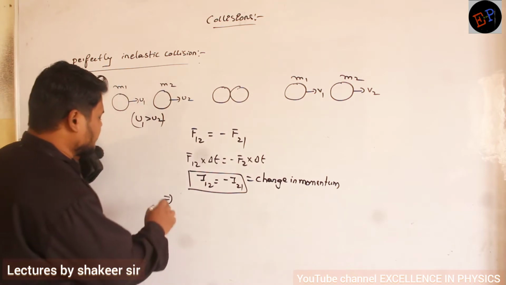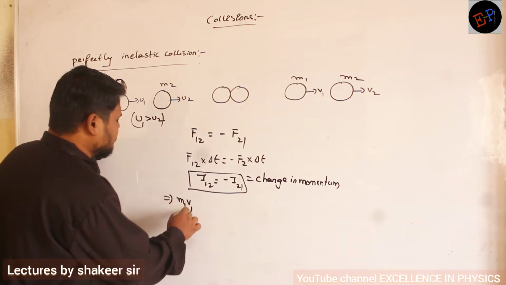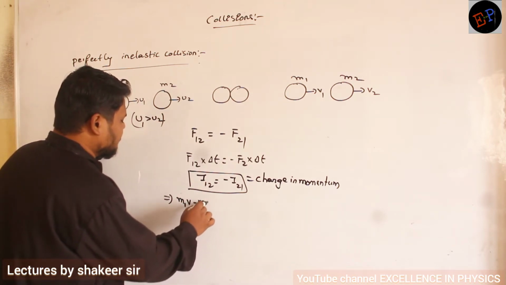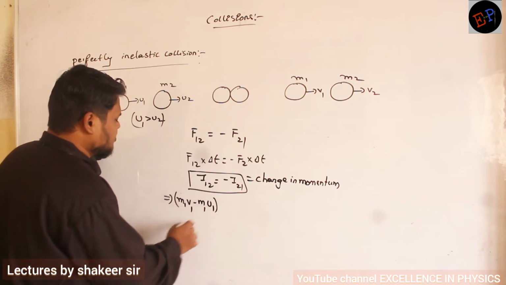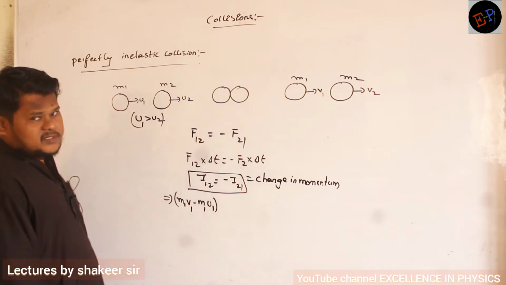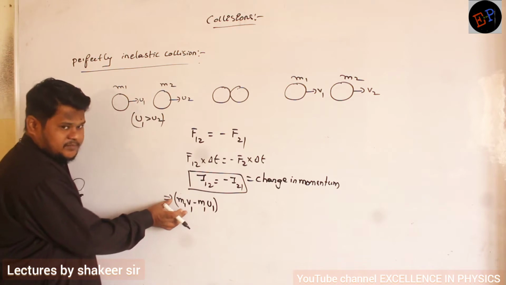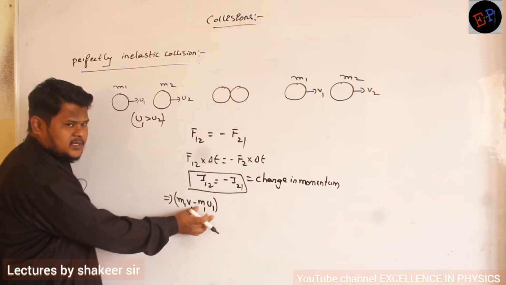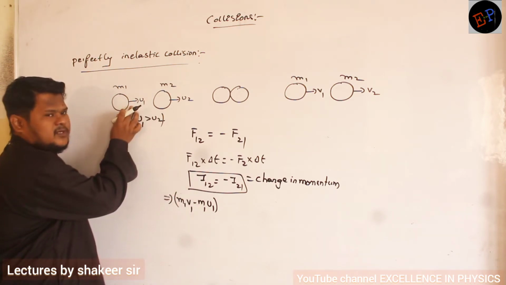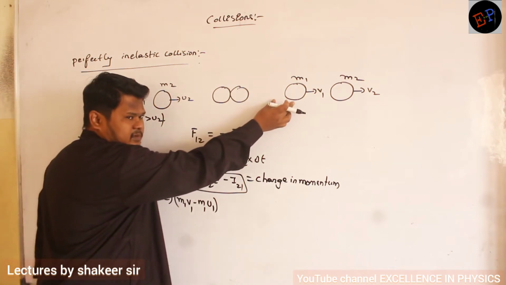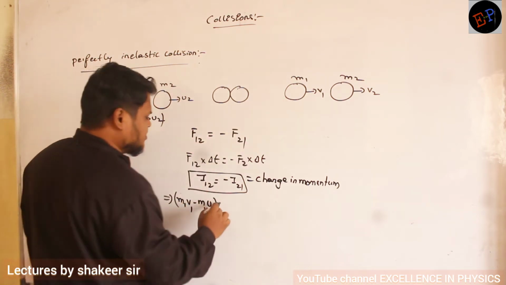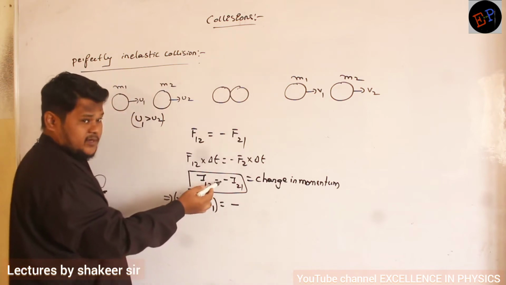So how can I write it? m1 into v1 minus m1 into u1. This is the change in momentum of the first body. Understood? This is the final momentum, m1 v1. This is the initial momentum, m1 u1 only, no? Final momentum m1 v1 only, no? For the first body, this is equal to negative of, we have the minus symbol,